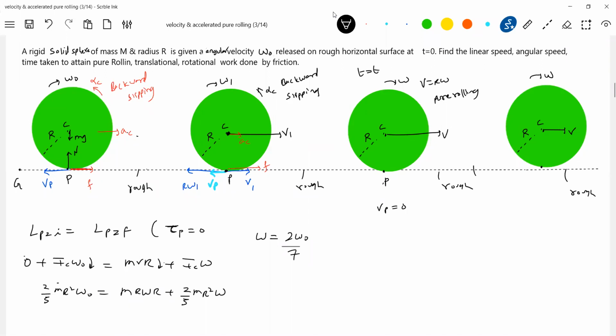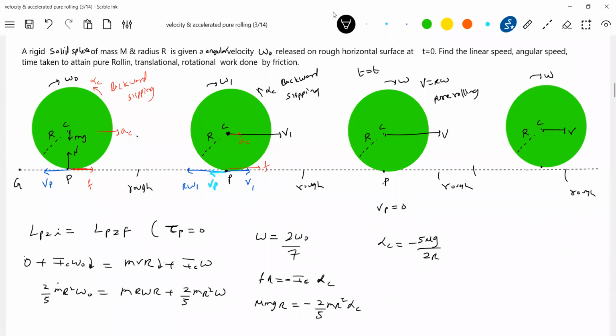Let me take help of angular velocity so that you can learn some concept here. What is the torque set up by friction? F into R equals I_C alpha. I'll put a negative sign. Why? It will decrease the angular velocity. So F equals mu mg, so mu mgR is equal to 2 by 5 mR square alpha. So what is alpha equal to? 5 mu g by 2R.